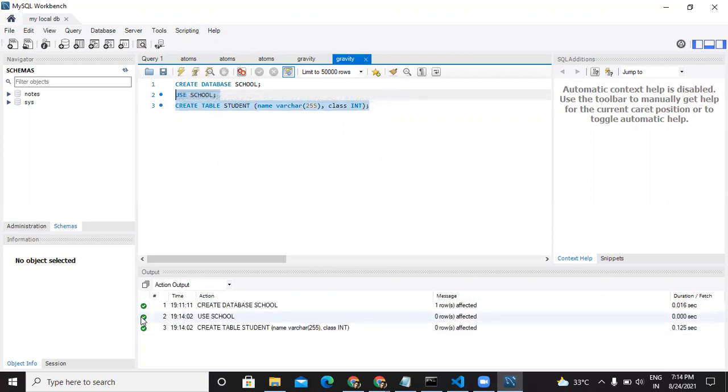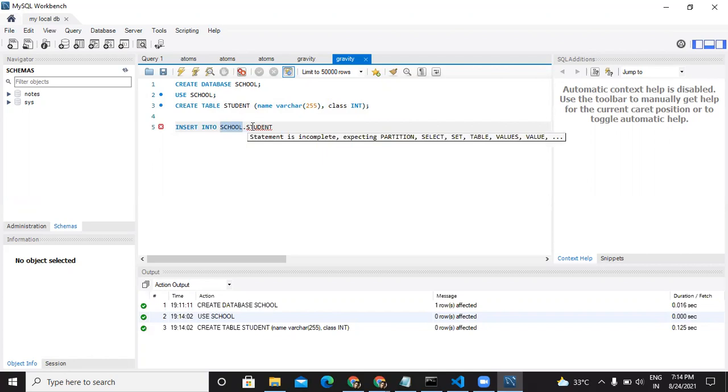You can see the green tick is over there, right? So we know that both of these commands have been successfully done. There is a database created by the name of school, and inside the school database there is a table created by the name of student. Now we need to store some data inside of it. So I'll say insert into school.student. School is the database in which I want to insert, and inside that I want to insert into the table named student.